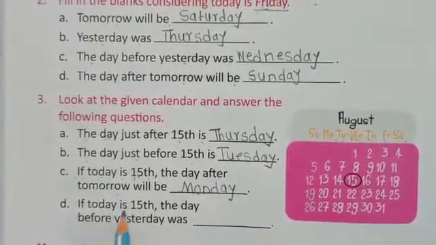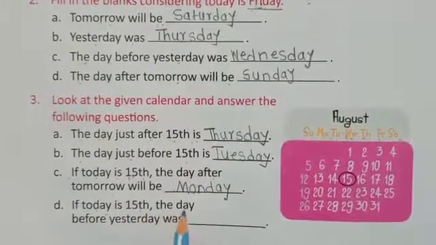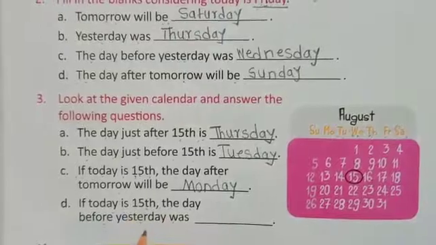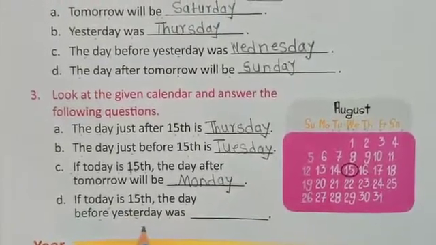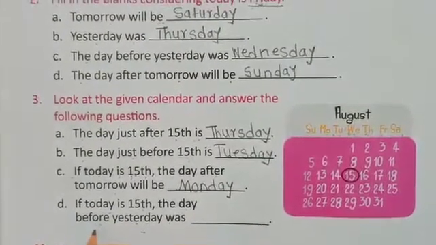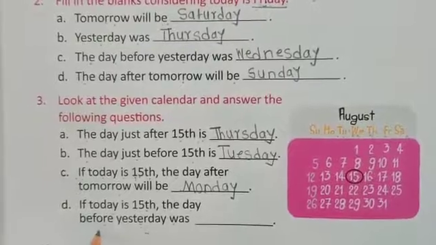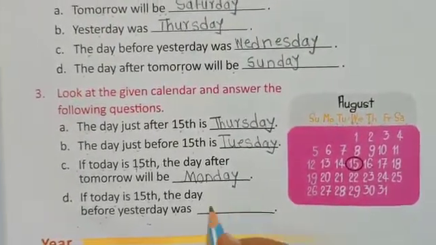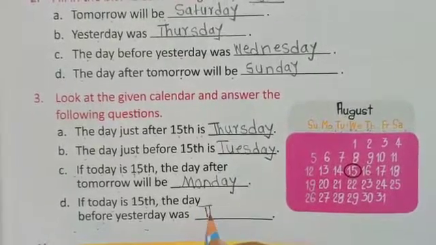And if today is 15th, the day before yesterday was: yesterday there was Friday, and the day before yesterday there was Thursday.